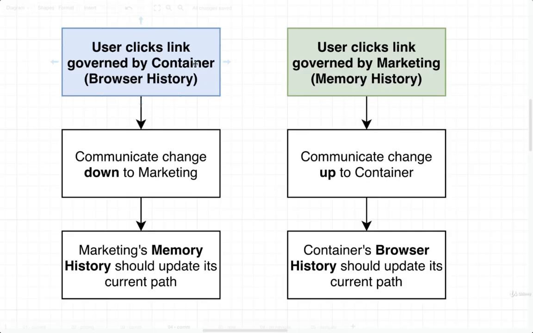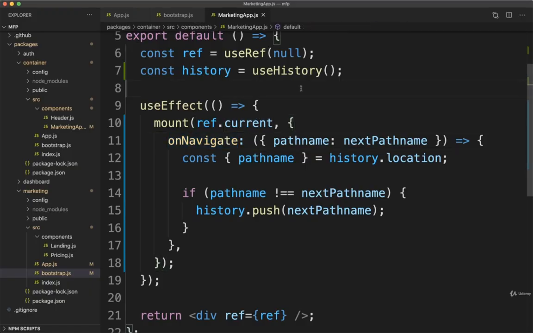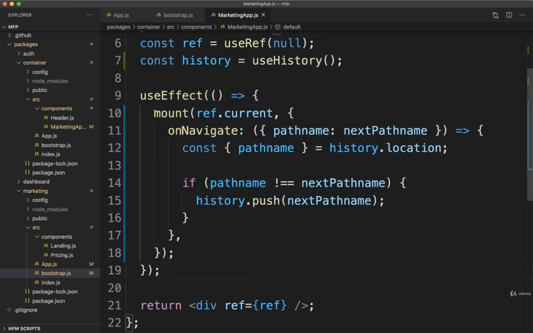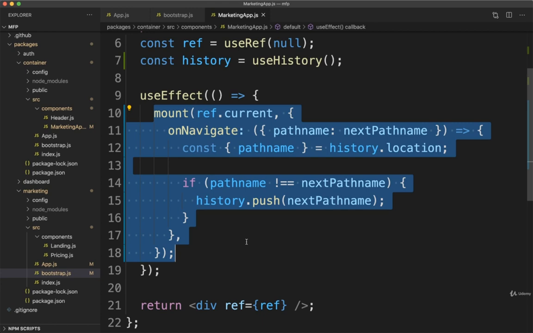All right, let's take care of that other line of communication. So the case in which a user clicks a link that is governed by our container. So in this case, we need to somehow detect that navigation and communicate the change down to our marketing application. This is actually going to be a little bit more challenging for one single reason. If we go back over to our marketing app.js file, remember this is rendered by our container application, here's where we call mount. That is where our actual marketing app is created. When we look at all this code right now, we do not currently have any kind of handle on our marketing app. In other words, we have no way to reference it. We have no way of communicating any values to it. We call mount, and that's pretty much it.